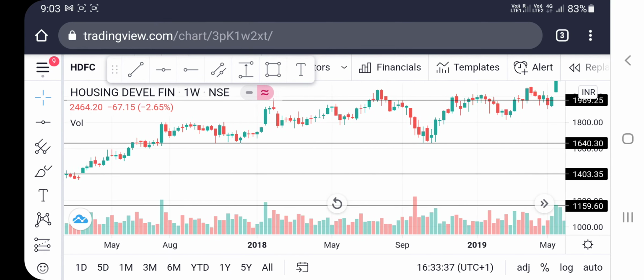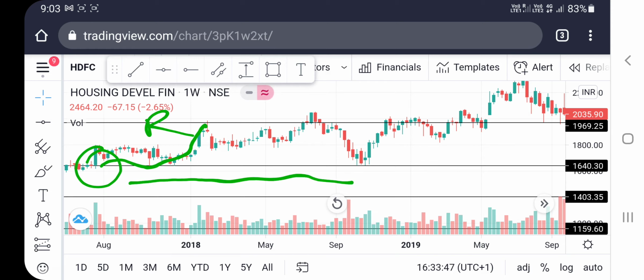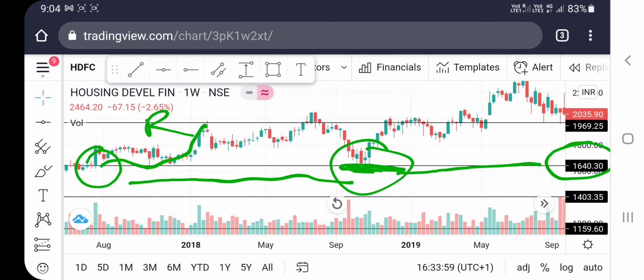You can see further in 2018 it crossed that resistance line, and this became a support. And you can see in September 2019 how beautifully it took support of this resistance line. The resistance line is 1640, and again it bounced back, and the next resistance level is 1969.